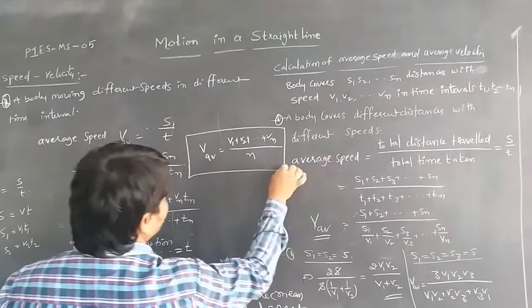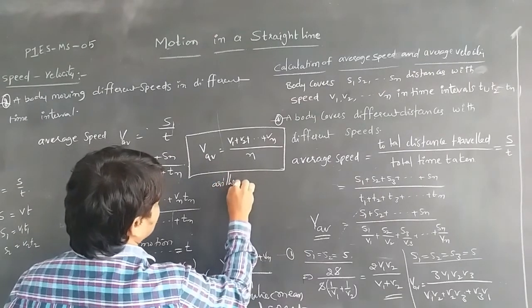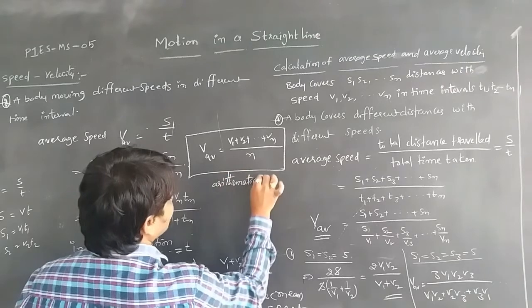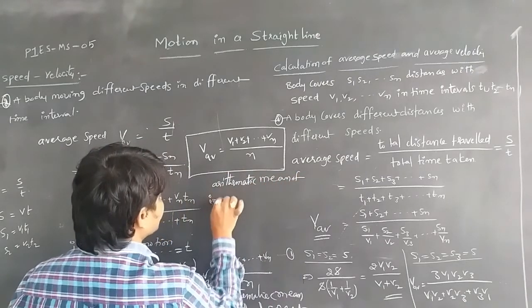This is the arithmetic mean of individual speeds.